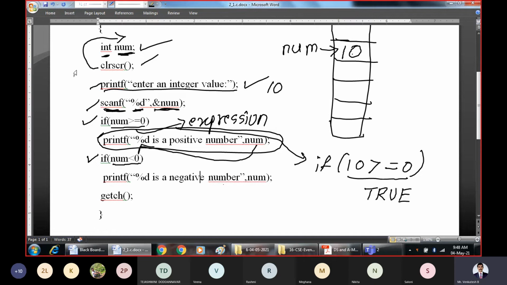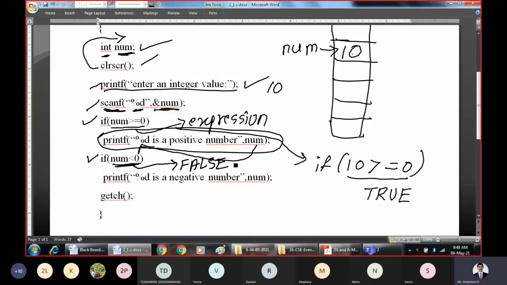So what is the next condition here? The next condition is if num is less than 0. The number is 10. 10 is not less than 0, so it is going to evaluate to false.